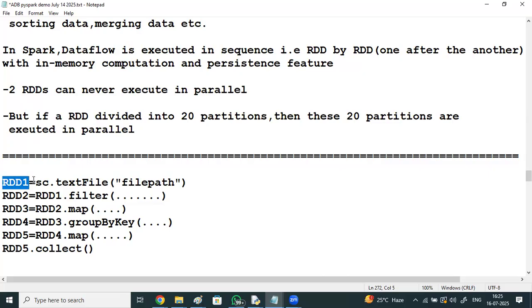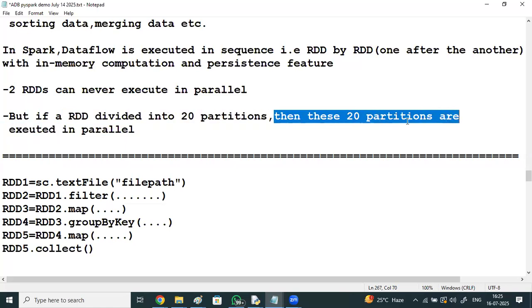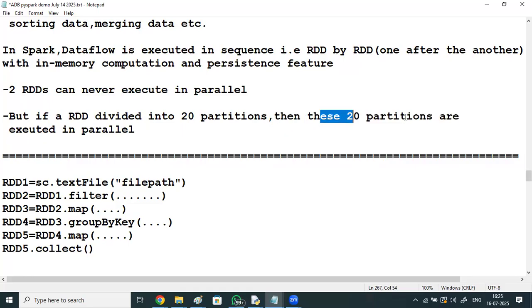Means 2 TB or 10 TB of RAM you cannot maintain on a single system. So your RDD will be divided into multiple partitions, and those partitions are distributed across the RAMs of multiple worker nodes. If an RDD is divided into 20 partitions, they are stored in the RAMs of 20 systems and executed in parallel.